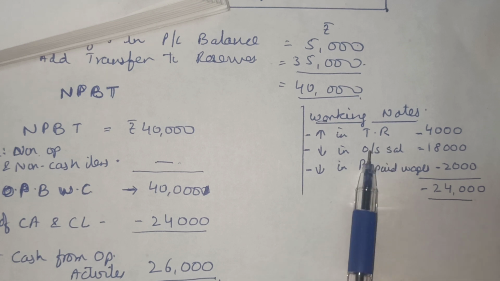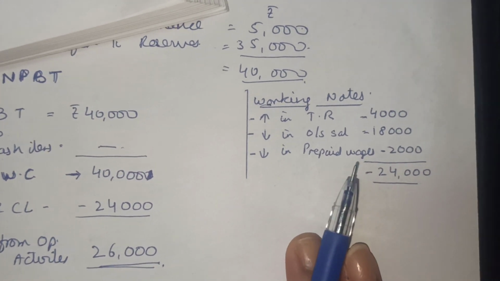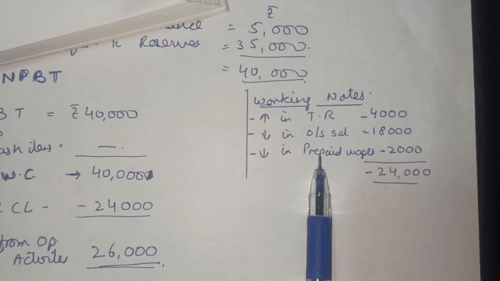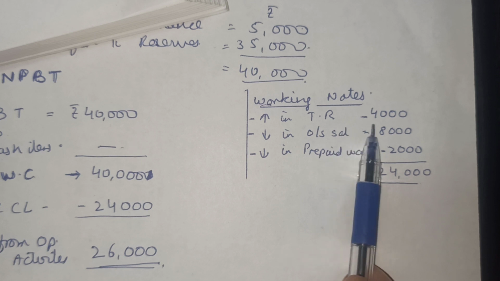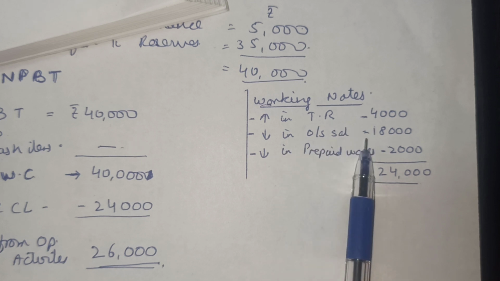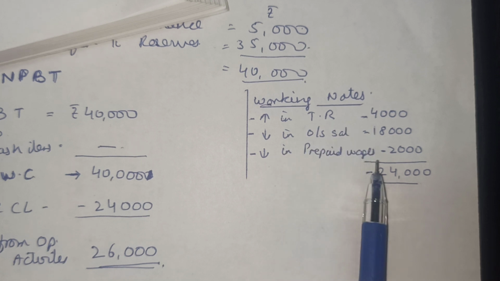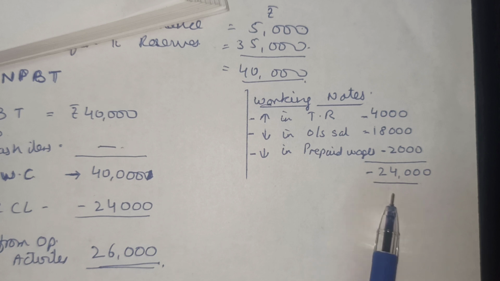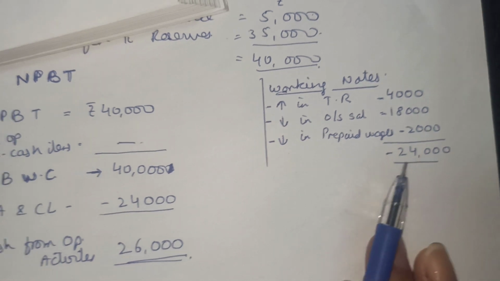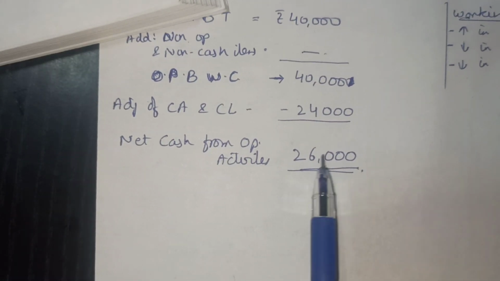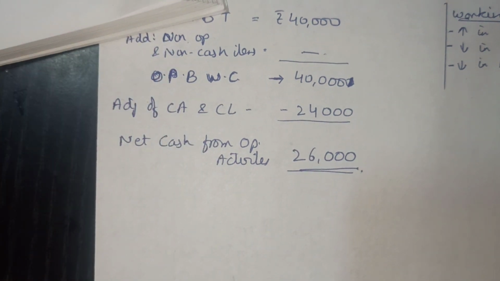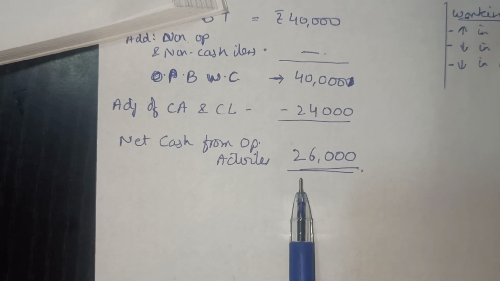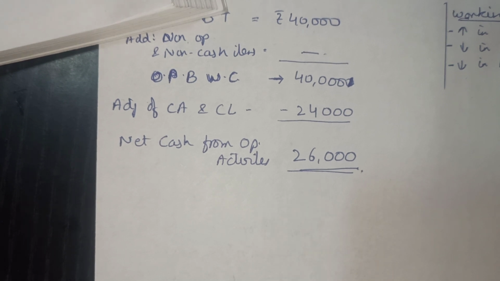Clear? Here I have made the rough working also, the working notes for the increase in transfer to reserves, trade receivables, decrease in outstanding salaries, prepaid expenses, prepaid wages, all those. These things have been worked out, and here the answer comes to 26,000. Right?